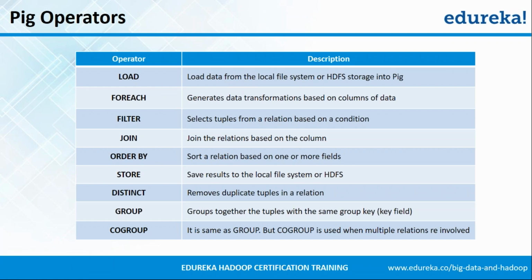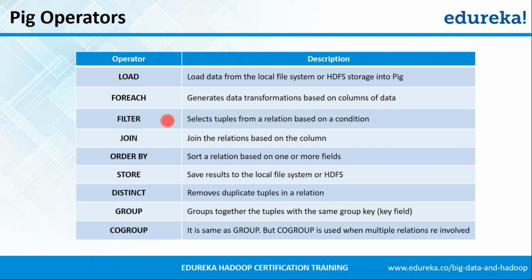For each is another relational operator present in Pig which generates data transformation based on columns of data. So just don't get confused. What happens is for each row, for each generates a set of columns that has been specified in the query. We are going to see it in practical today, so you'll get clear from there.